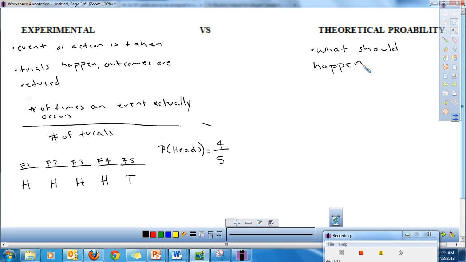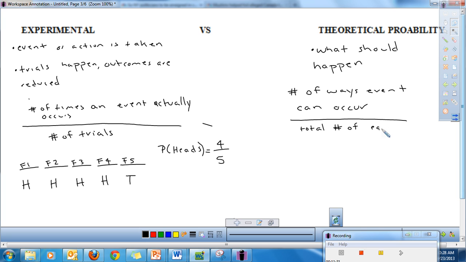It's what should happen. We write that as the number of ways an event can occur over the total number of equally likely outcomes.